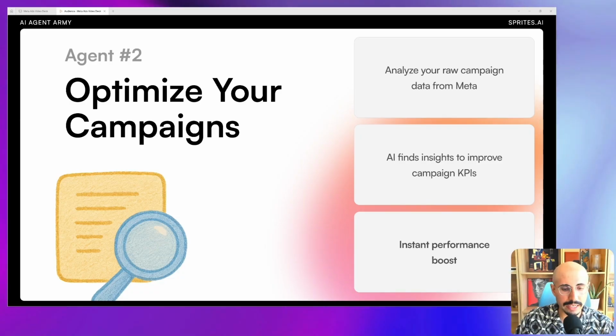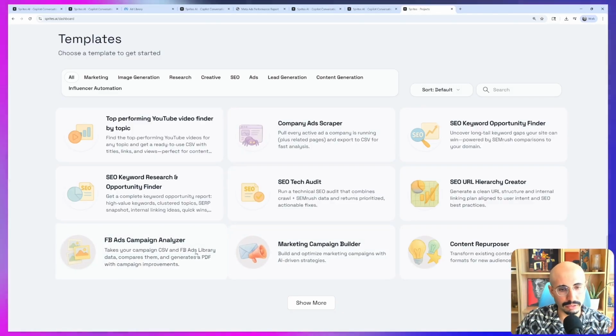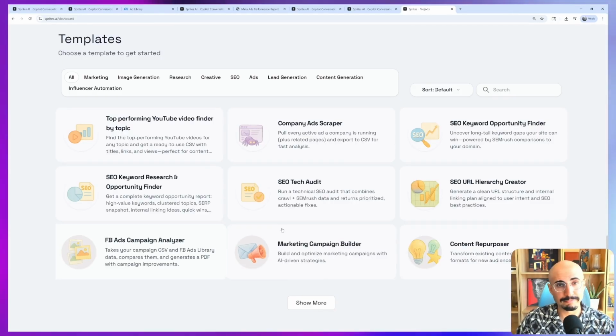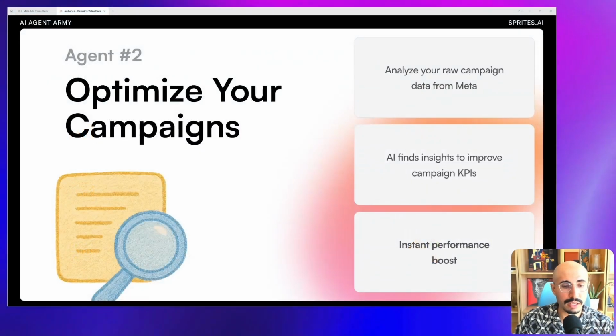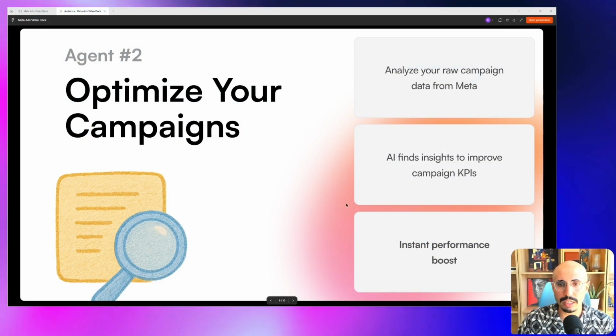And again, this workflow is available on Sprites out of the box. You sign up for a free account, you go to your dashboard, click on Facebook ads campaign analyzer, and just pull your data, put it in, and now you can talk to it, create your executive summary, and so on and so on. All right, let's do a quick time check. We're almost out of time.